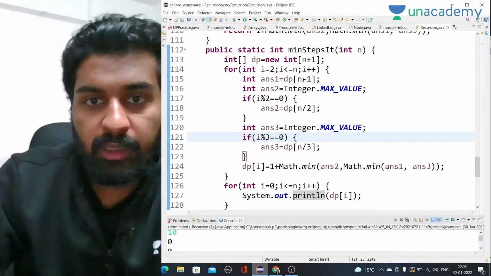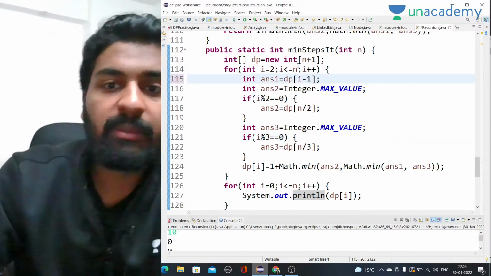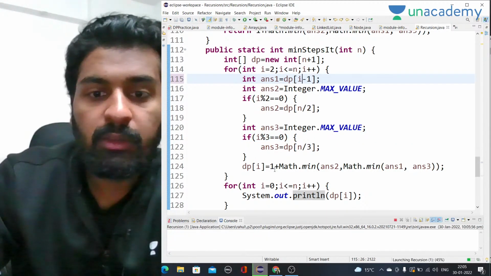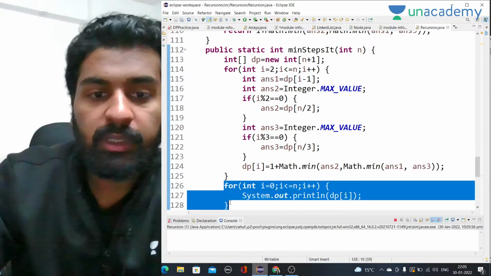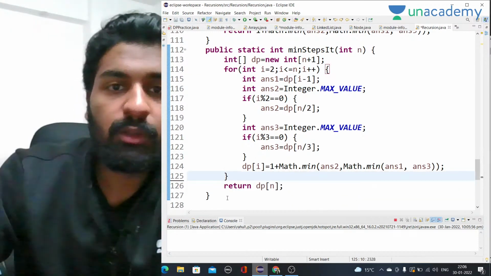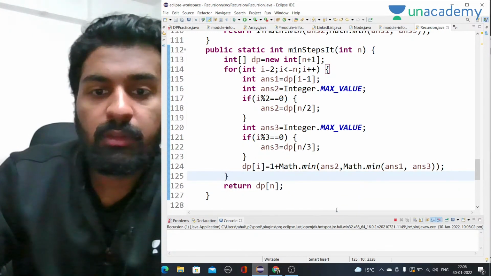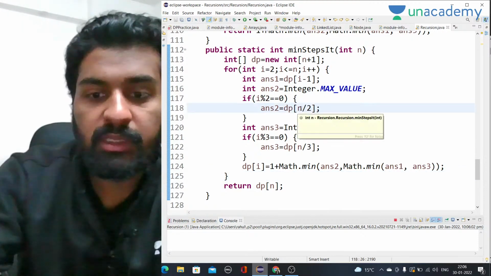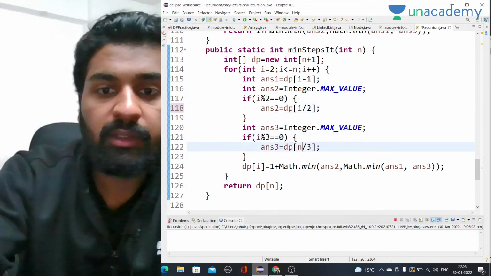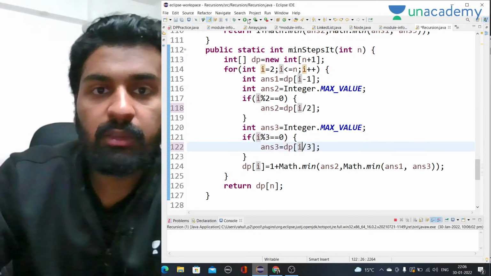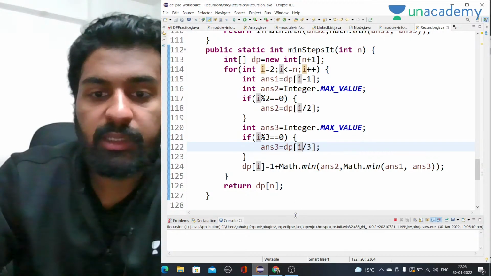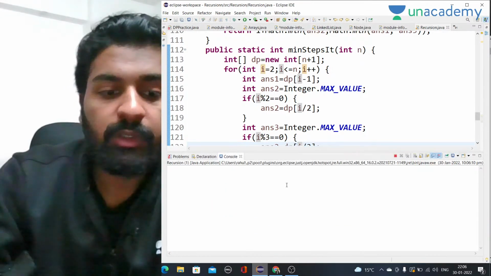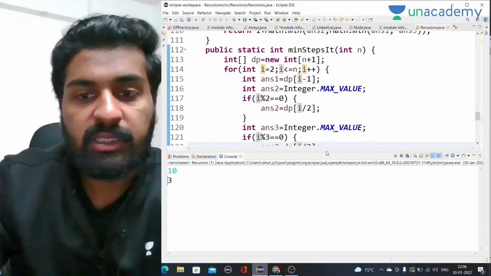So I is equal to, sorry, n minus 1, not n minus 1, it should be i minus 1. Okay, now it will work fine. So let me just remove this as well. Here also I think I am doing the same thing. So it should be i and it should be i as well, right? Now when I run it, it will give me the correct answer. For 10, the answer is 3. Now it is giving the correct answer.